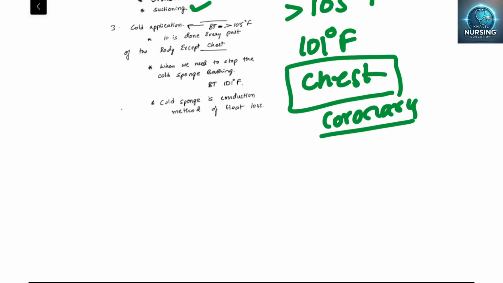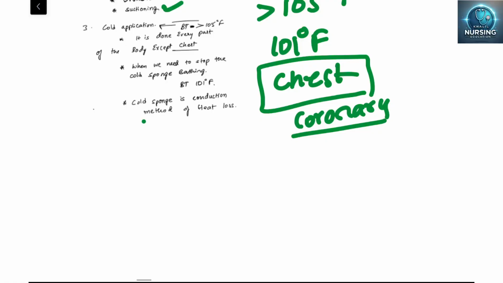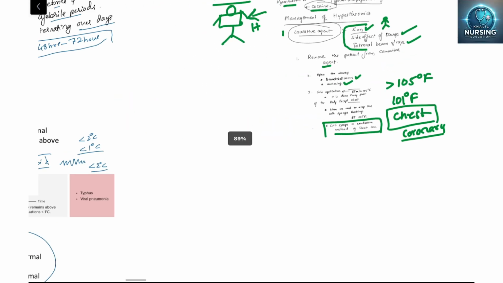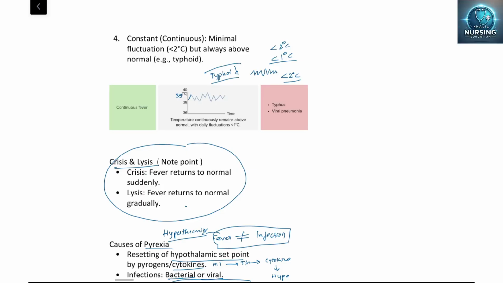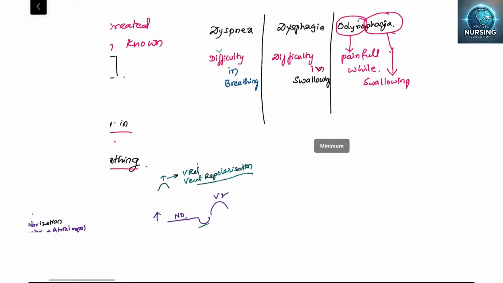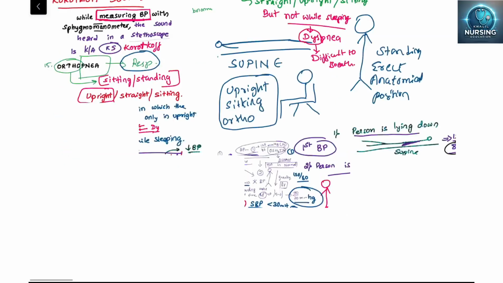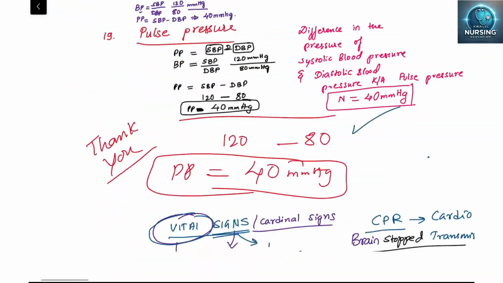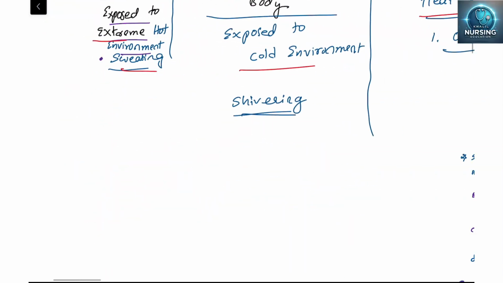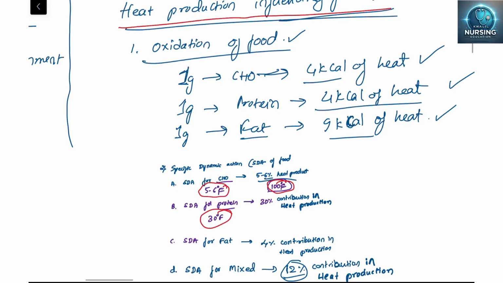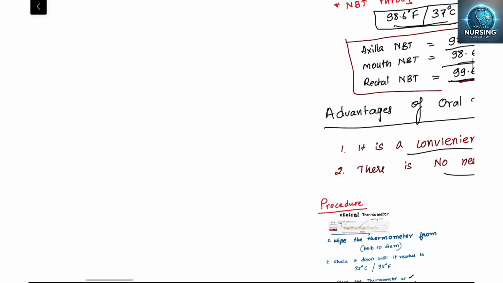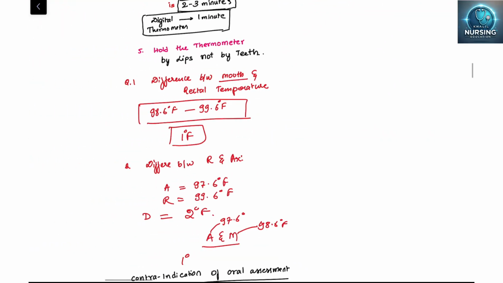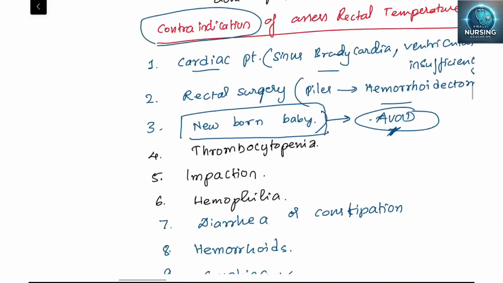That's why it is said to be heat loss by conduction. I hope you understood this. Okay, we'll get into hypothermia. Wait for a minute.